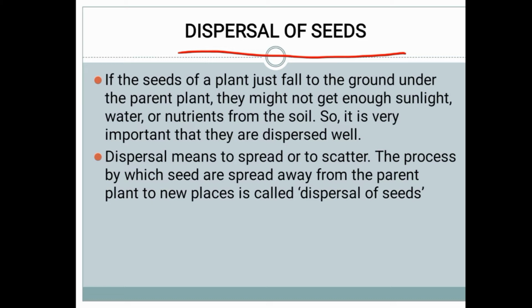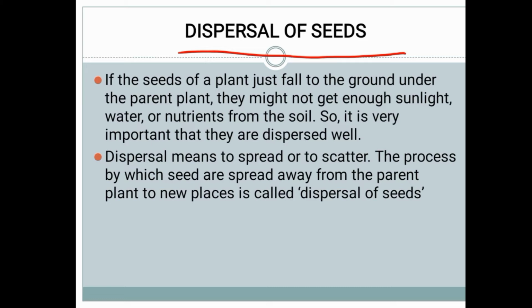Dispersal means to spread or to scatter. If we take a handful of rice or some type of seeds or beans and put them on the ground, they will disperse, which means they will spread. This is the process of dispersion.